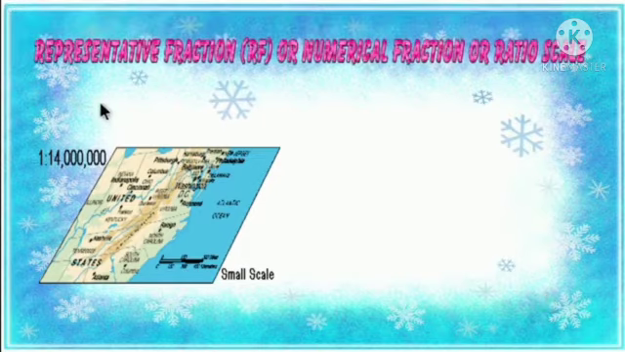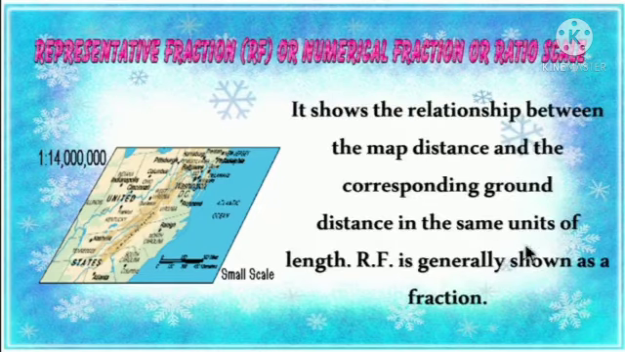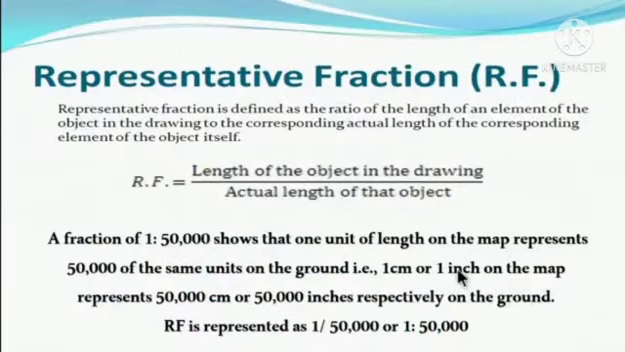The second way is the representative fraction, RF, or numerical fraction or ratio scale. It shows the relationship between the map distance and the corresponding ground distance in the same units of length. RF is generally shown as a fraction. So in this method, the scale is represented in fraction and not in words.